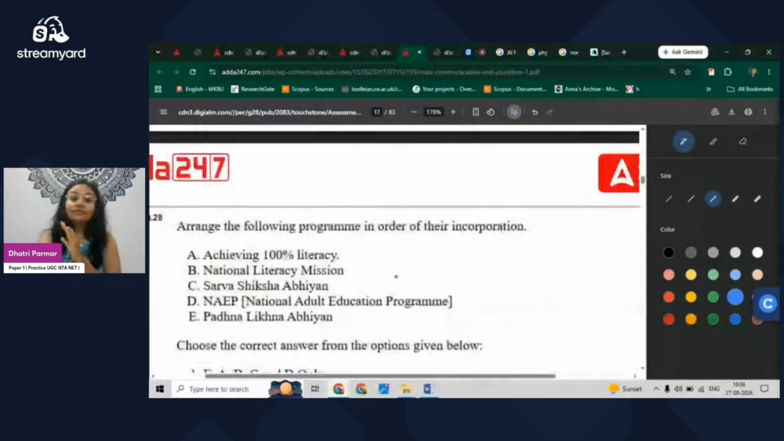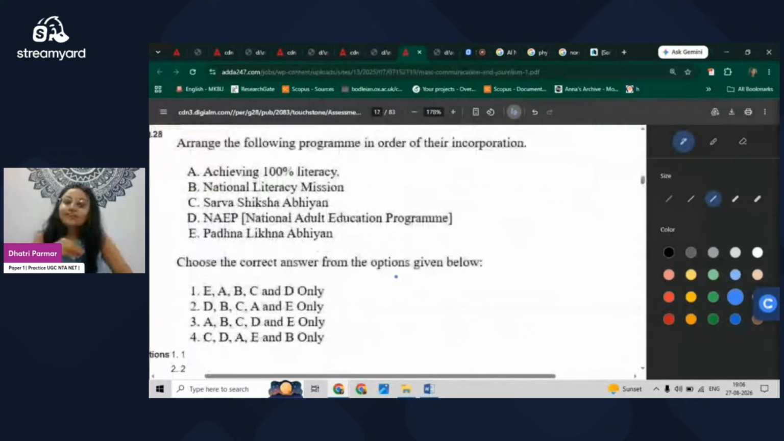Okay, arrange the following programs in order of incorporation. Now this is a very new question I came across after solving lots of higher education questions. So let's solve this. Achieving 100% literacy, National Literacy Mission, Sarva Shiksha Abhiyan, NAEP, and Padhna Likhna Abhiyan. So the right answer here is this two. So it starts with the National Adult Education Program, which started in 1978, and with this, that is the beginning of how the education program is formed. Moving to the National Literacy Mission, which came after exactly 10 years of that.